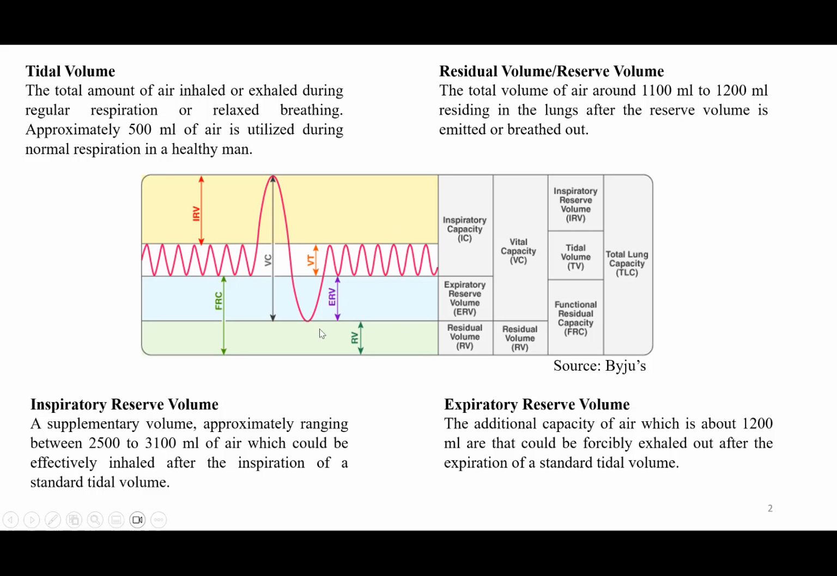Next, we have the inspiratory reserve volume, which is here. It is a supplementary volume, approximately 2500 to 3100 ml of air, which could be effectively inhaled after the inspiration of a standard tidal volume. And similarly, expiratory reserve volume is the additional capacity of air, which is about 1200 ml, that could be forcibly exhaled after the expiration of a standard tidal volume.